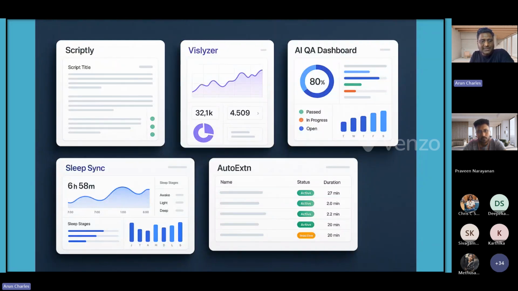And I did something called Sleep Sync. This is for one of our clients. This is just a demo kind of thing. We just showed them how we can use AI for them. And another one is the auto extension. I have built a Chrome extension, and using that, we can easily create scripts by just clicking on the web elements on the screen. These are the 5 tools which I have done.